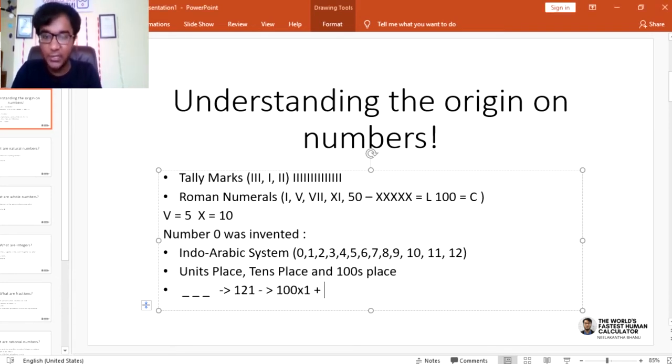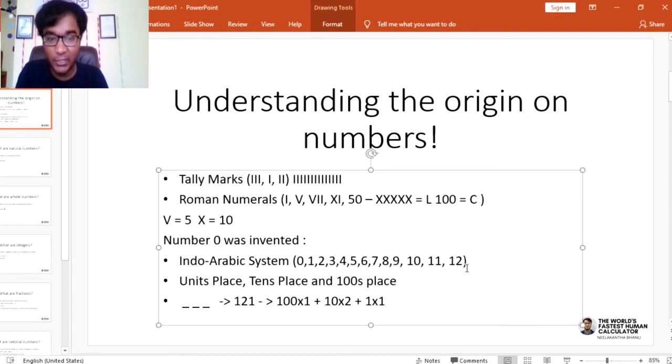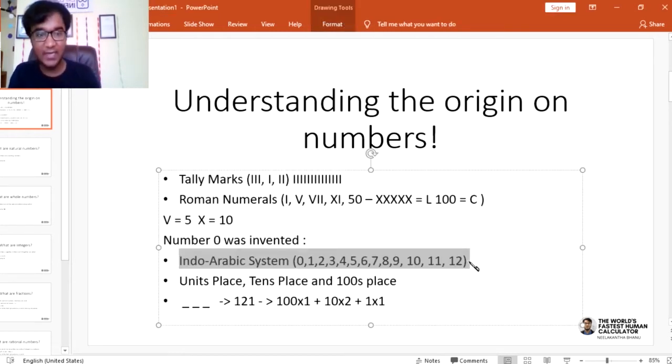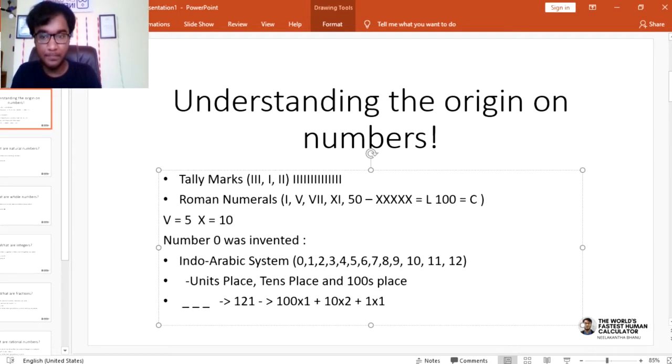After this we will see later that there are other systems. The base of the Indo-Arabic system is... what is a base? Base is the number after which the digits repeat. The Indo-Arabic system has base 10, but there are other systems where the base is different, and we use these every day. We will see that later.